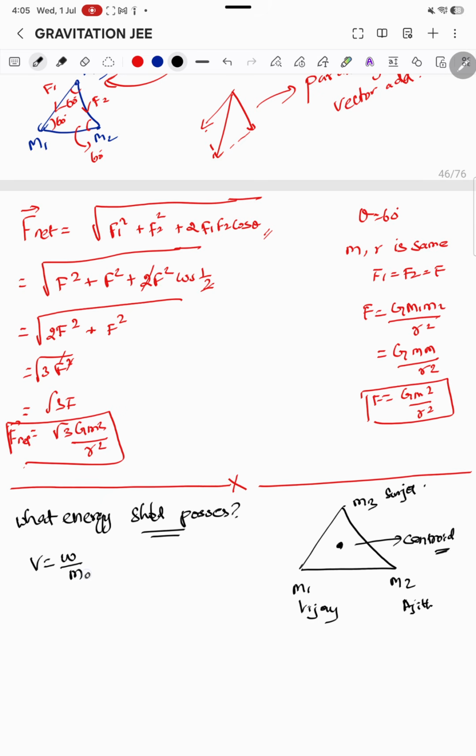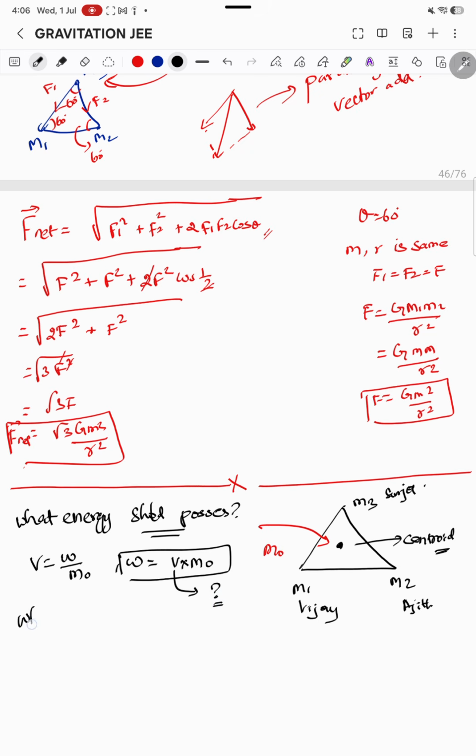So let's say that mass is m naught, the mass of another guy, let's say Dhanush, who wants to come, and the mass of Dhanush is m naught, right? So the work done will be potential times m naught. Simple, done. Now I have the mass, and what I need to find is this V, potential.